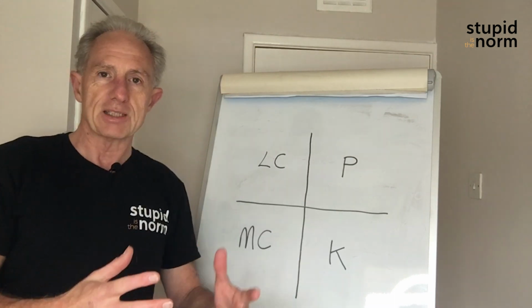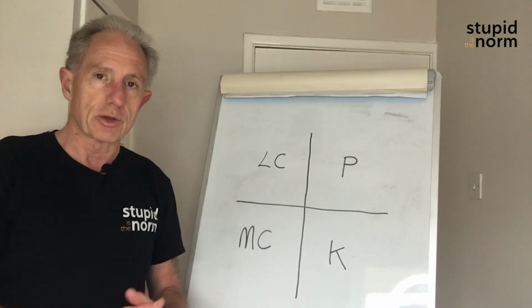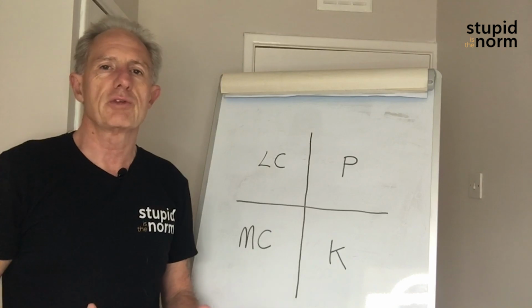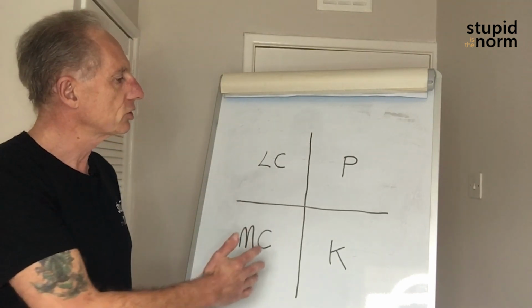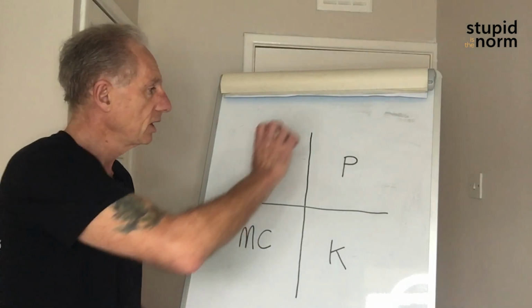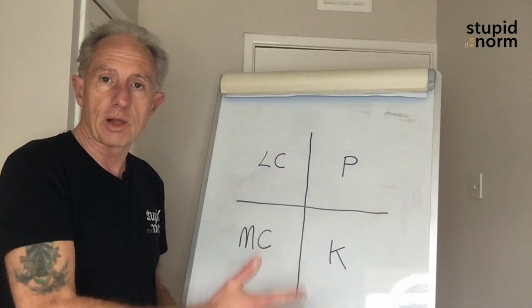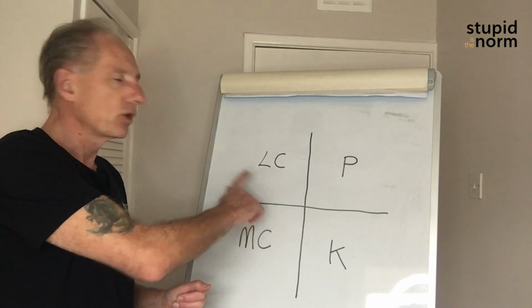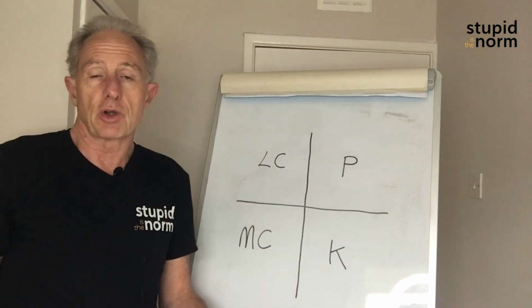So I've done an updated and upgraded version of my own wealth quadrant here. So a bit like Richard Kiyosaki, I'm going to split the quadrant in 2, whereas the guys on this side, these are in the non-wealthy parts of the quadrants, and these on this side are the wealthy quadrants. So let's visit the first one, which is what I call LC, which stands for lower class.